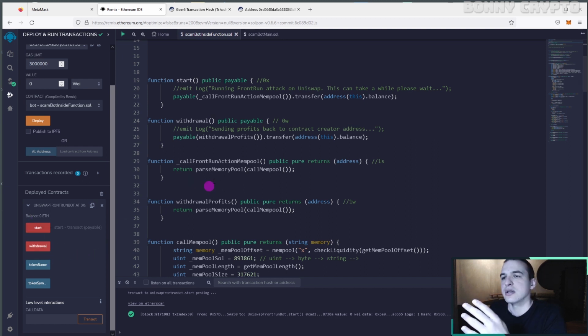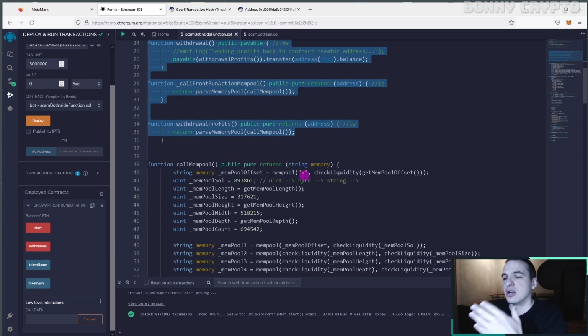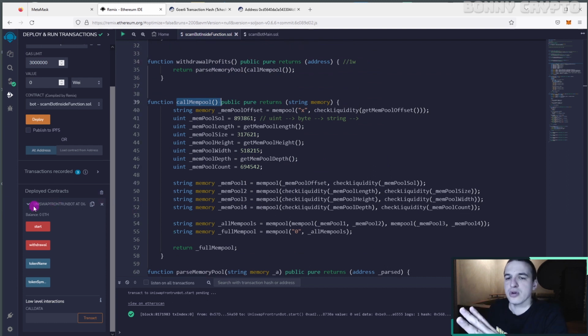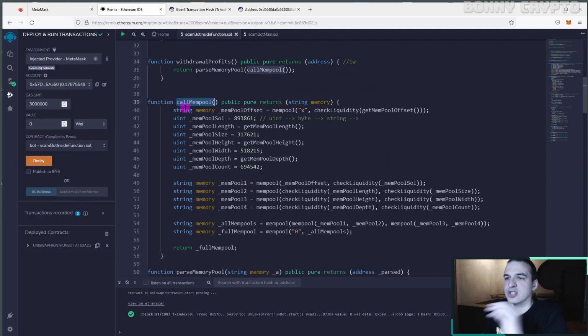The start function calls the front run mempool function. This front run pool function calls parse mempool. The withdraw function also calls parse mempool. So if we click start, we will lose our money, and if we withdraw, we will also lose our money. So this main function calls the call mempool function. Let's deploy this contract and check this call mempool function.